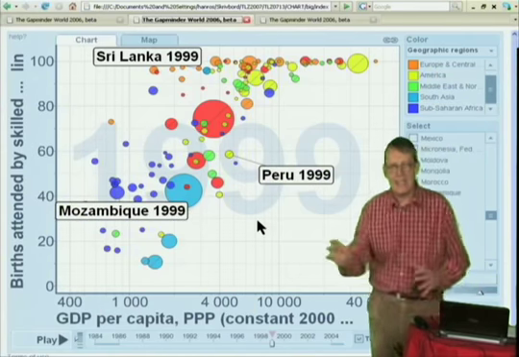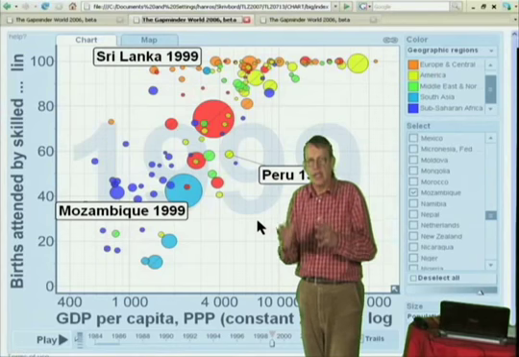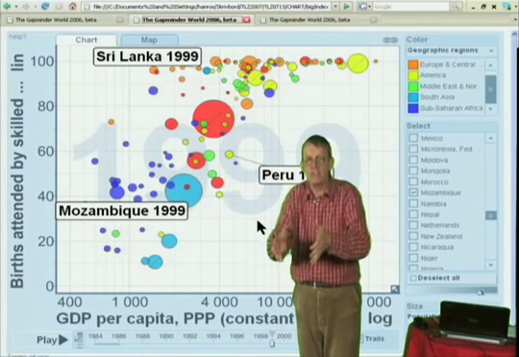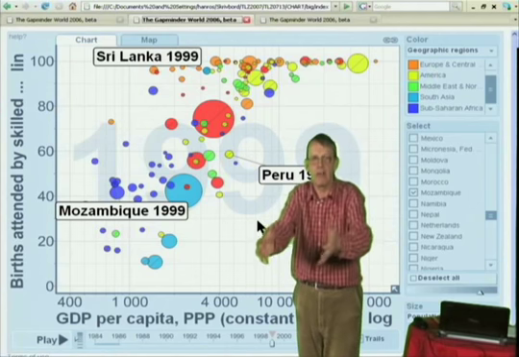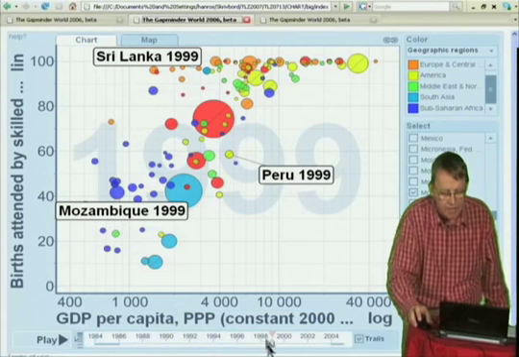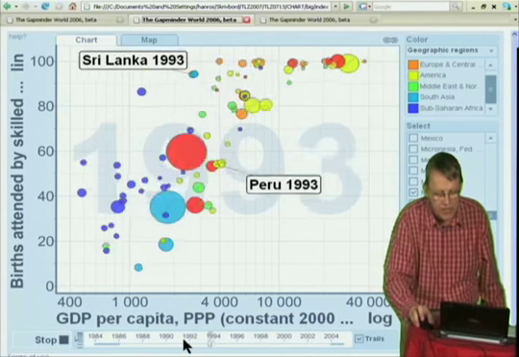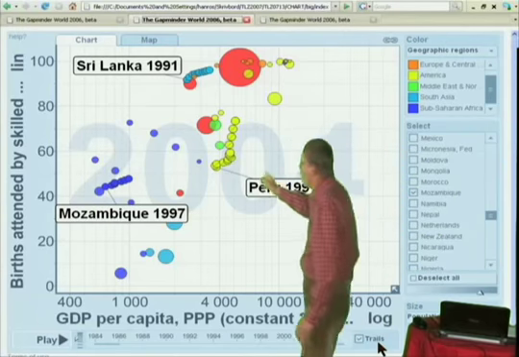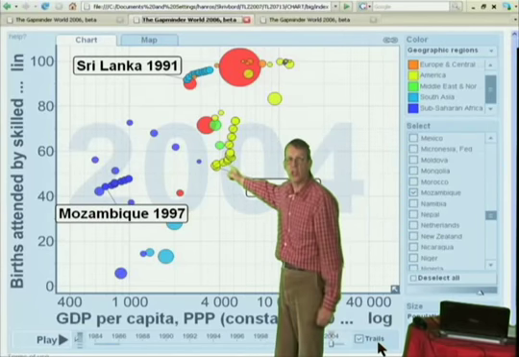And this data has the advantage that it's easy to collect. It measures the direct service that is responsible for safe motherhood. And when you measure it over time, it enables people to hold the service providers accountable.